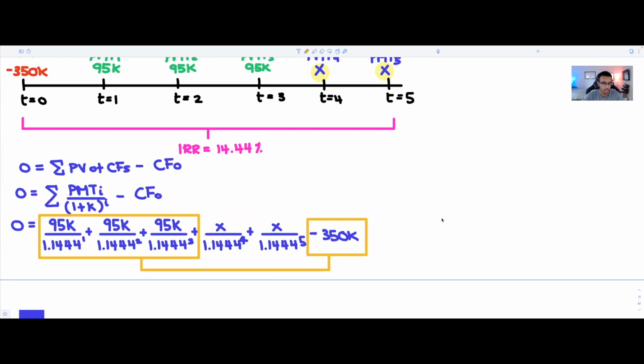So if you want to see what that looks like, you would have CF0 minus 250K, C01 95K, F01 equal to 3, such that you could simplify this formula in a way that's actually mad easy for you to understand here. So you can do that. You can make it much easier for you to actually navigate this question.